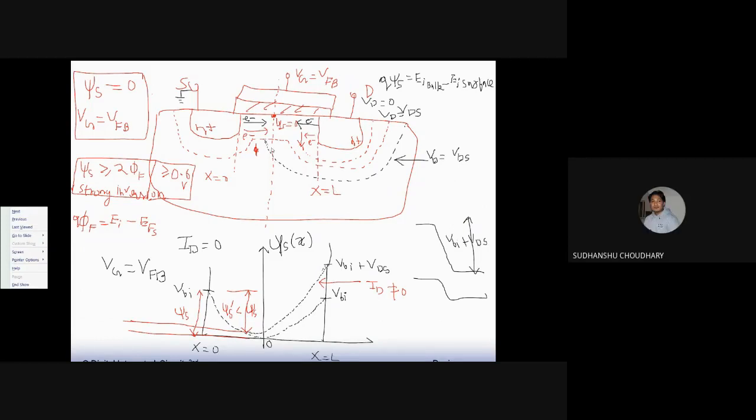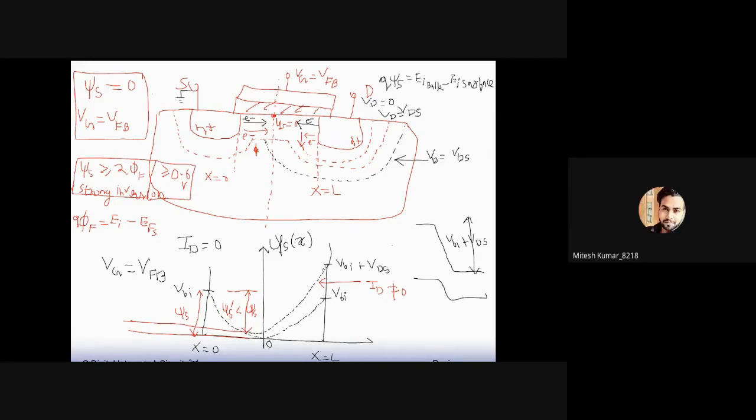So you will see that because of this, the source channel barrier is reduced, and the barrier across the drain is increased because of this effect. But source channel or the drain, the barrier across this is reduced. So that means that the number of electrons crossing the drain channel is reduced, and the number of electrons crossing the channel from the source side remains the same, and now that is dominant. So they have not increased, but they remain the same. But now because the drain side electrons have reduced in numbers, we say that the net current is not 0 in this case.